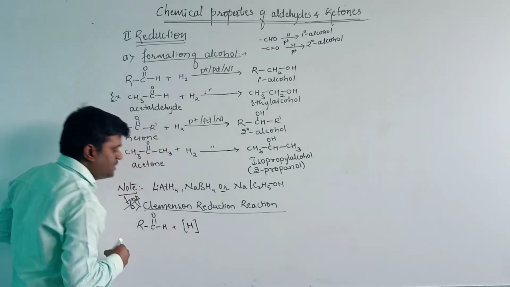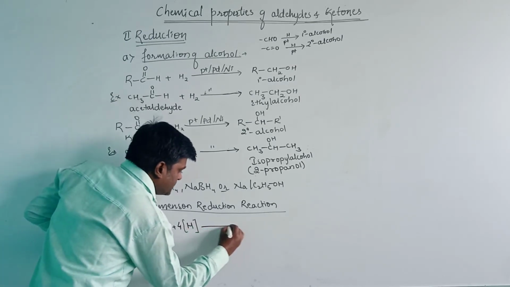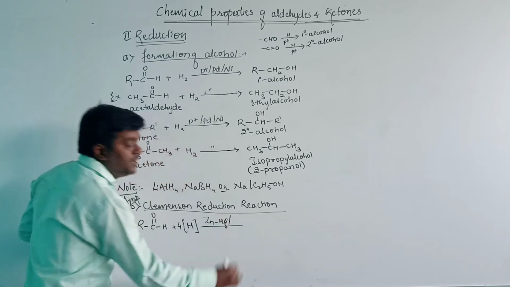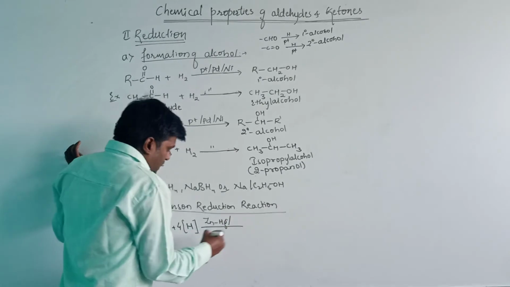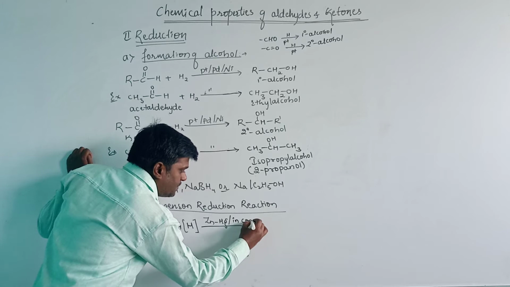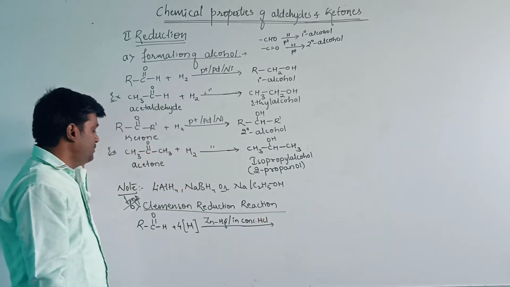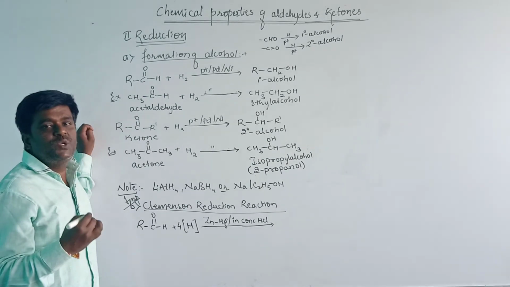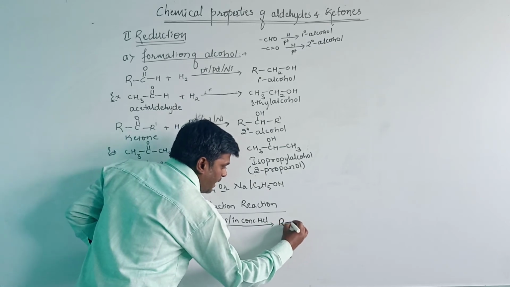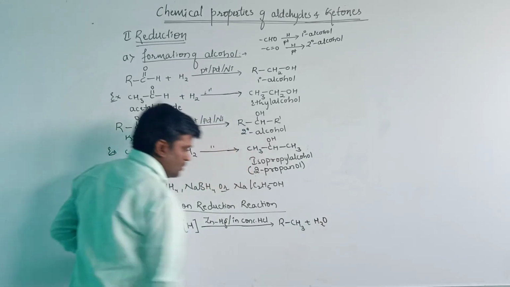Here we are adding nascent hydrogen, that is 4 hydrogen, in the presence of zinc mercury, known as zinc amalgam, in concentrated hydrochloric acid. Then it will give the hydrocarbon part. Hydrocarbon means it contains only hydrogen and carbon, plus H2O molecules.